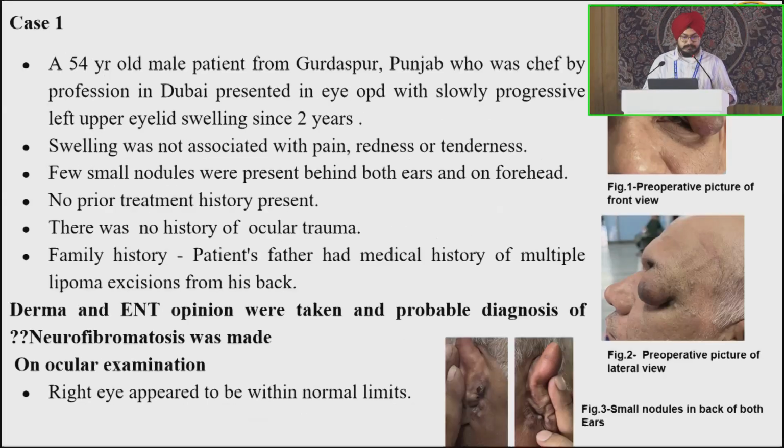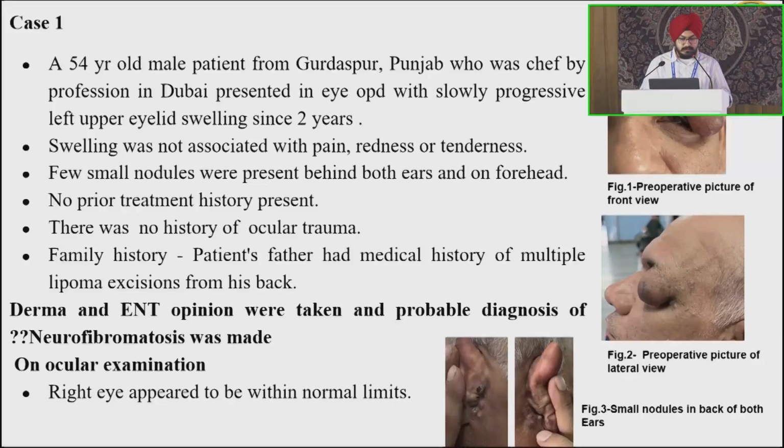Case one is a 54-year-old male patient from Gurdaspur, Punjab, who was a chef by profession in Dubai, presented in the OPD with slowly progressive left upper eyelid swelling since 2 years. Swelling was not associated with pain, redness or tenderness. Few small nodules were present behind both ears and on the forehead. No prior treatment history present. There was no history of ocular trauma.